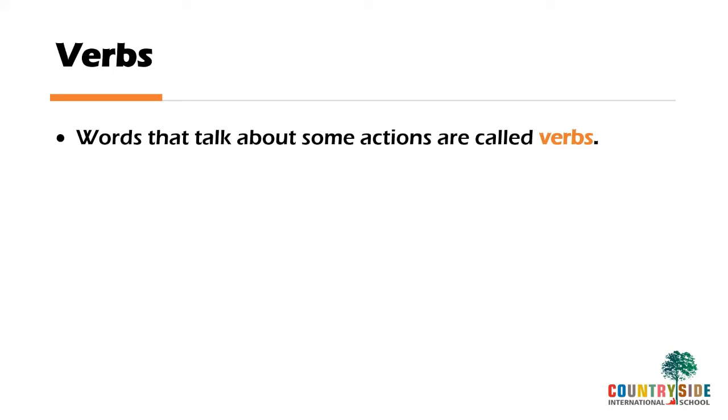As we discussed initially also, whatever action you do, those words are called verbs. And so verbs are also called action words. As we studied nouns in short are called naming words, same as verbs in short are called action words.